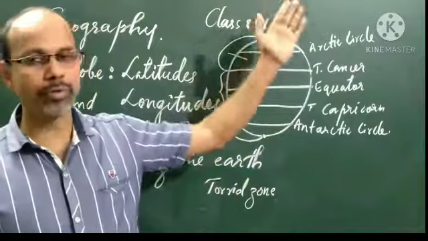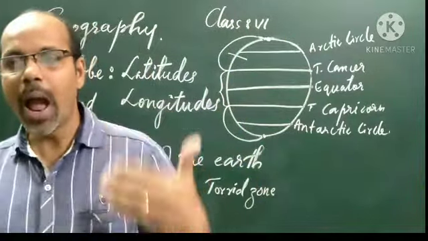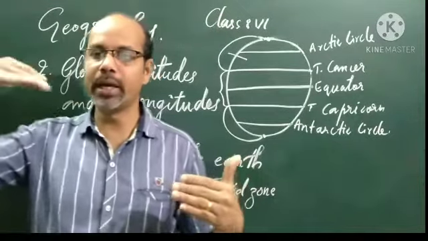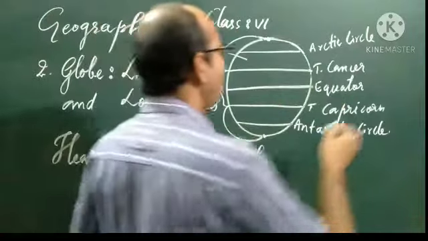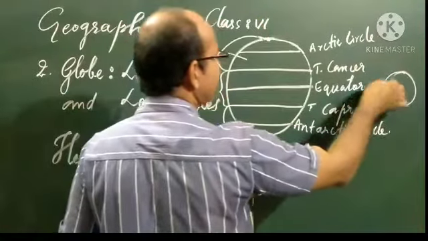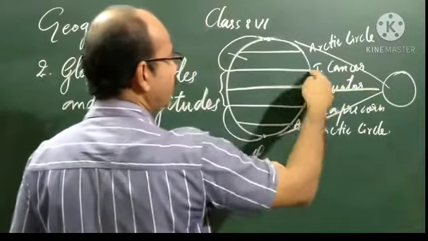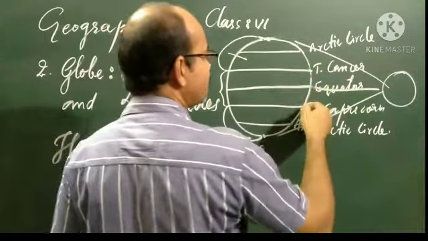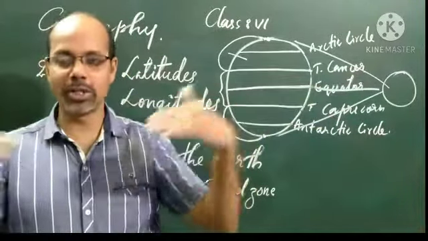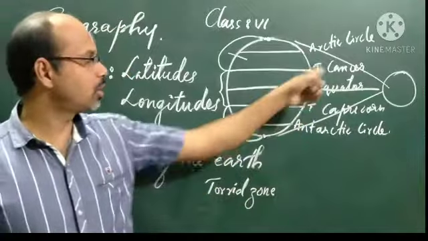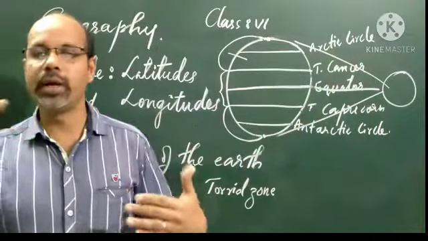Beyond the tropics, the angle of the sun's rays goes on decreasing towards the poles. Near the equatorial region and the tropics, sunlight falls vertically.